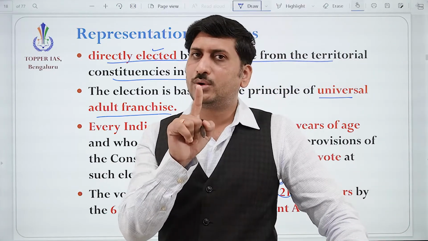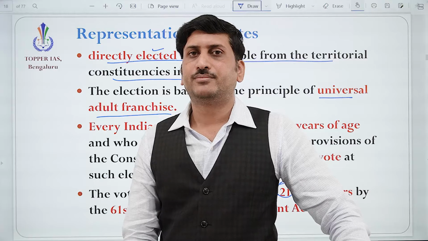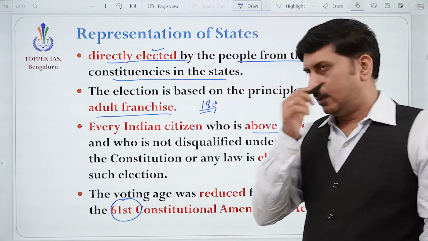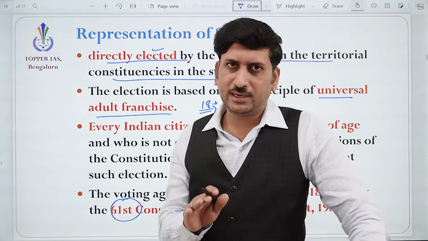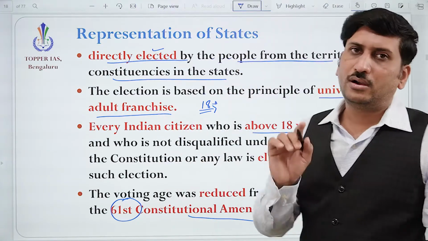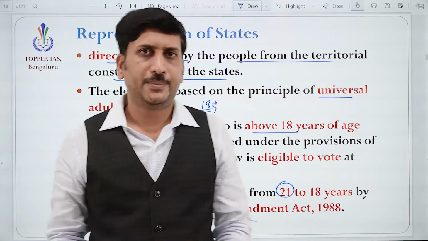Earlier the right to vote was at 21 years, but it was reduced to 18 years in the 61st Constitutional Amendment. So now it is 18 after the 61st Constitutional Amendment of 1988. It happened during the Rajiv Gandhi government period.